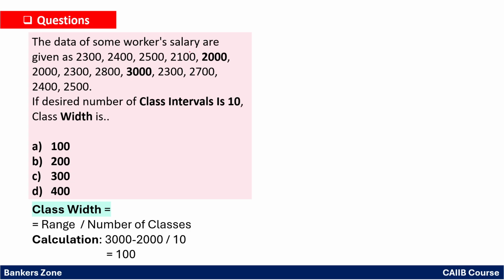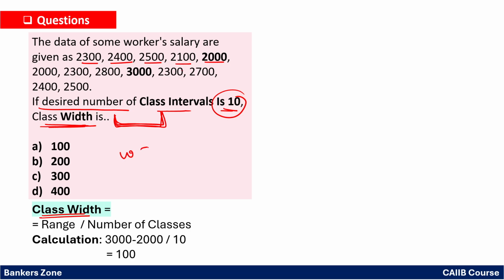The data of some workers' salary is given: 2300, 2400, 2500, 2100, 2000, like that continuously they have given the data. Now say if the desired number of class intervals is 10, so there are 10 classes, what will be the class width? So what do you mean by width of the class? Width is nothing but the total length of the class, right? Now if they have not given the number of classes directly, they have not arranged the data properly, and they have not given the frequency also, then how to solve?